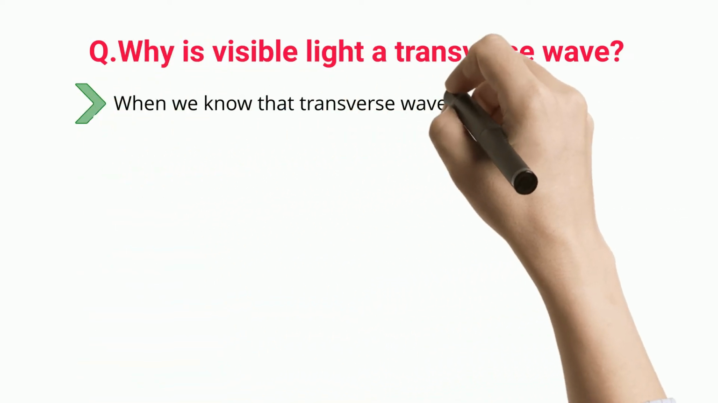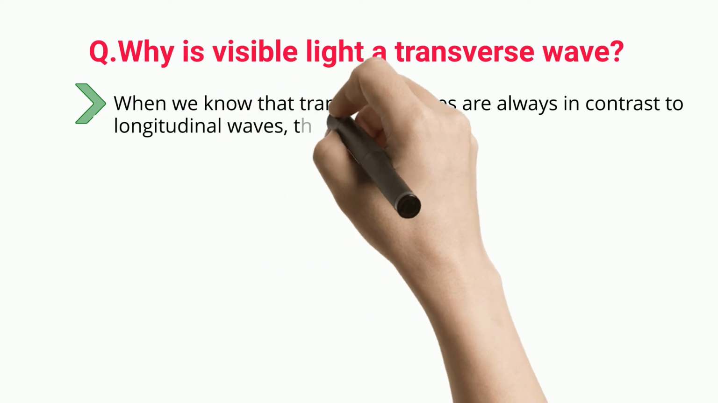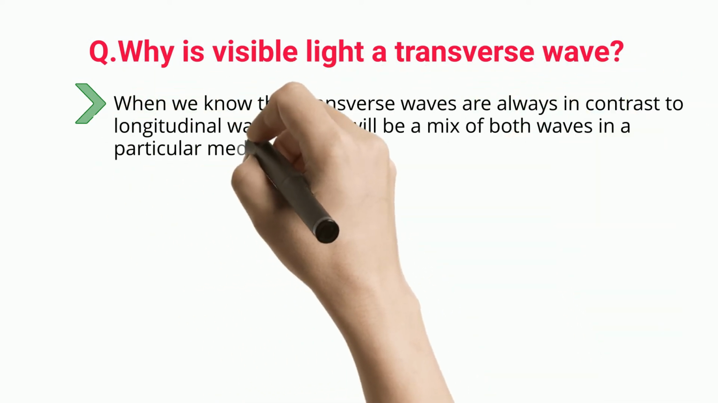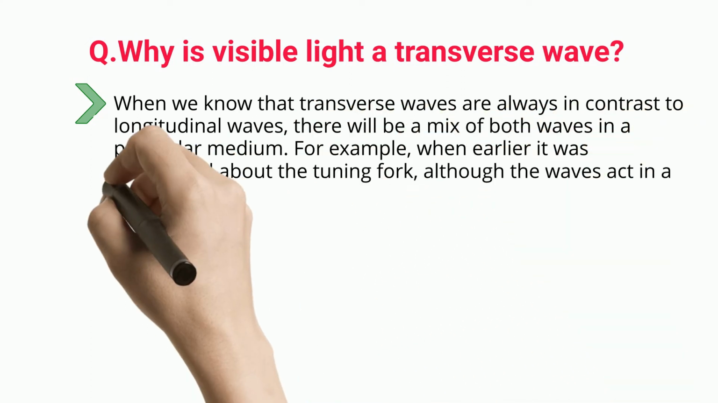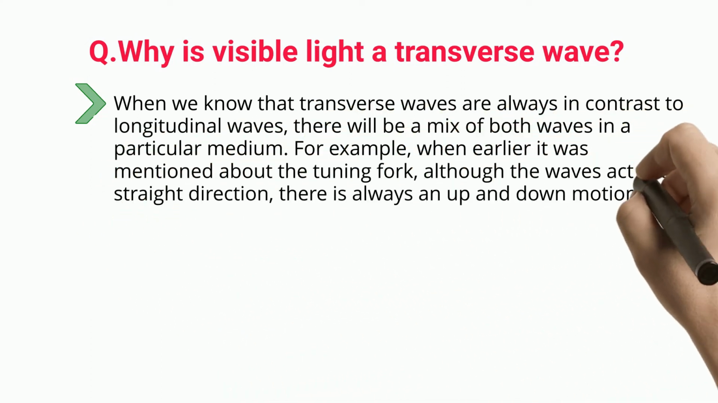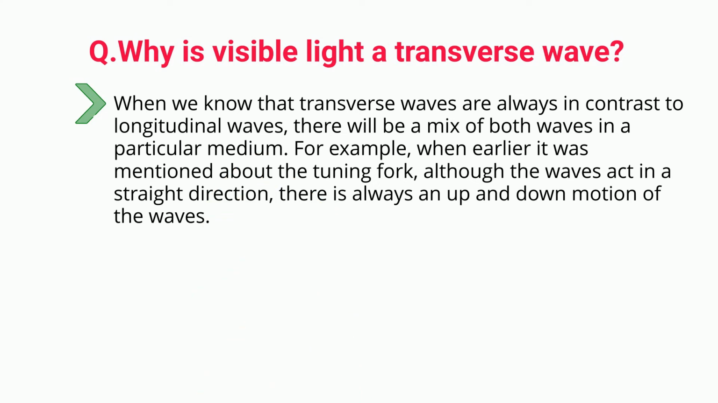We know that transverse waves are always in contrast to longitudinal waves, but there can be a mix of both waves in a particular medium. For example, with the tuning fork mentioned earlier, although the waves act in a straight direction, there is always an up and down motion of the waves.